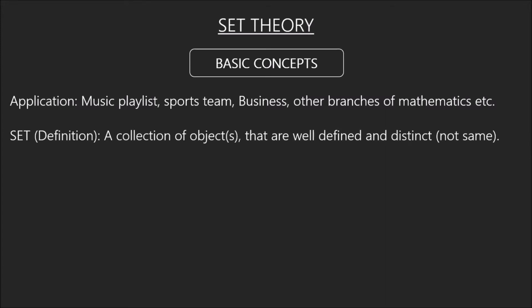Now the definition of a set is a collection of objects that are well defined and distinct. Okay, it is a collection of things, elements, objects. They have to be very well defined, and they have to be different, not the same. Now, not well defined, for example, rich people in India. If I say, make a list of rich people in your place, then you just go, it is not well defined. Now, whom are you going to call rich? So there it has to be well defined.